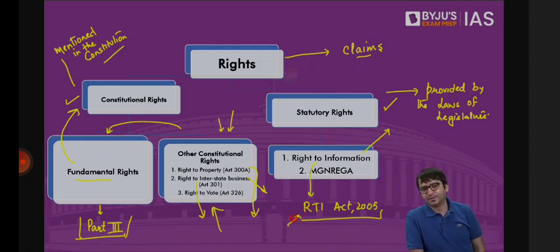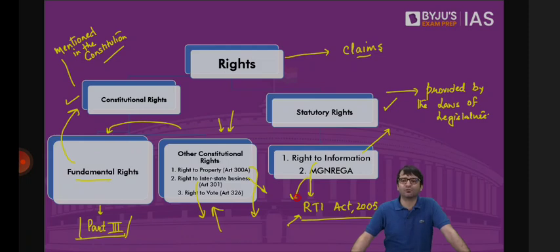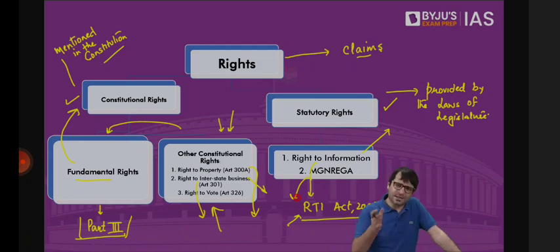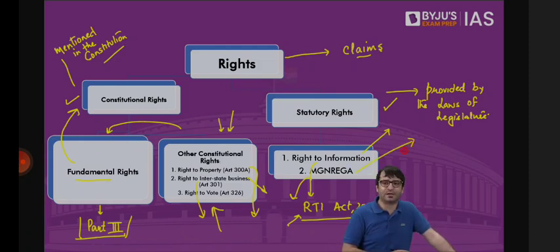MGNREGA, Mahatma Gandhi National Rural Employment Guarantee Act. If you are from rural India, if you belong to a below poverty line family, 120 days of employment is your right. In some states, 100 days. In some other states, 120 days. That is your right. But this right to work under MGNREGA is not your fundamental right, is not your constitutional right. This is a right which is given to you by the law passed by the Parliament, known as MGNREGA, Mahatma Gandhi National Rural Employment Guarantee Act.